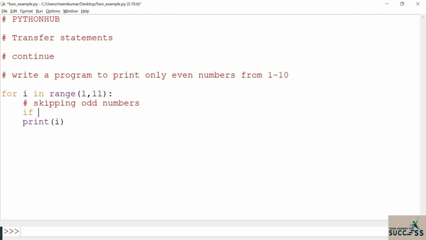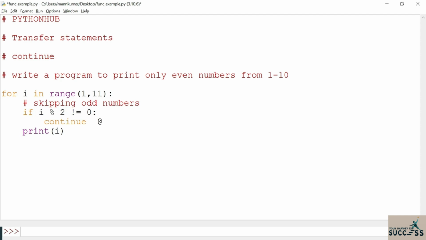If i % 2 != 0. Whenever that number divided by 2 leaves a remainder not equal to 0, in that scenario we can put this continue.